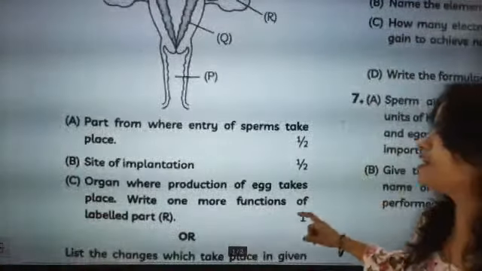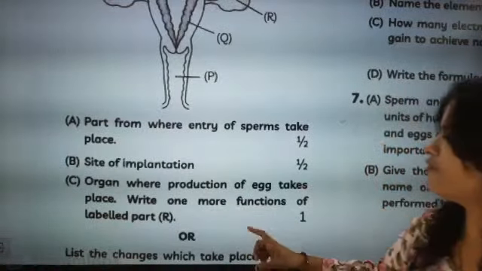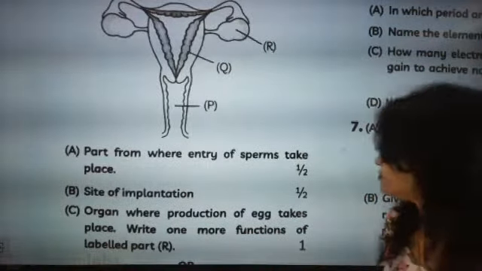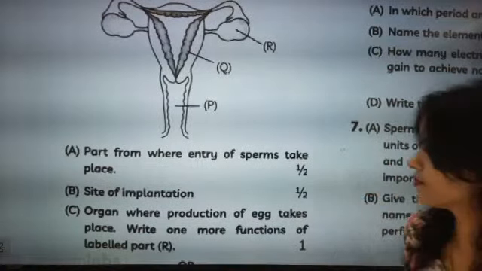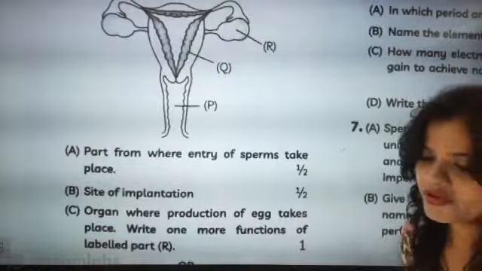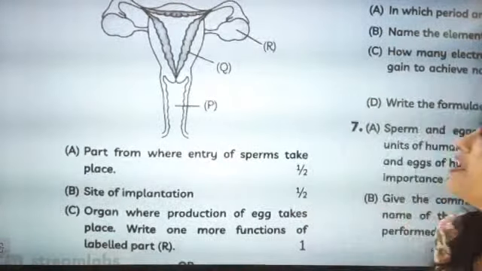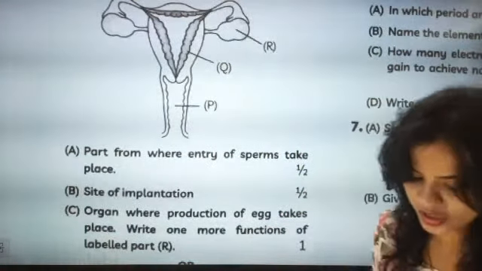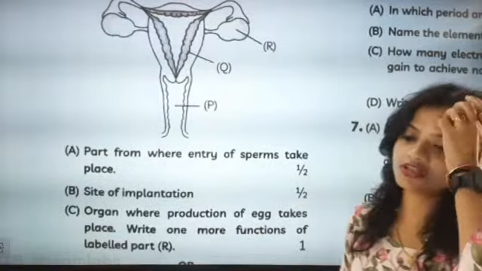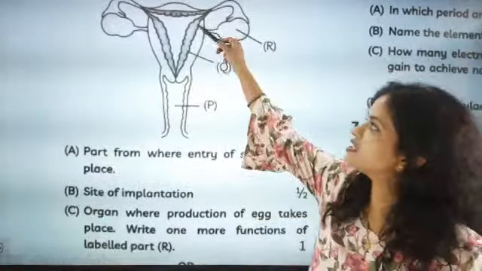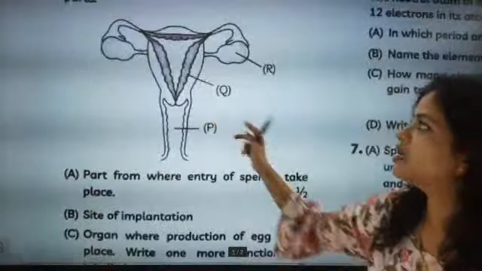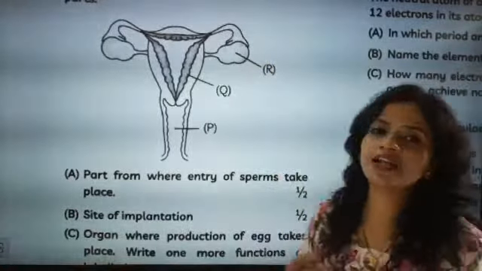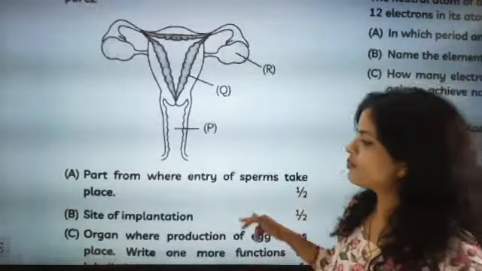Organ where production of egg takes place. Write one more function of labeled part R. Very good. So you have to write the name. P is called vagina. Q is what? Endometrium wall of the uterus, because at the time of teaching I taught you that this is the endometrium wall of the uterus. If you write like this, it will be very good. So R is the ovary. Ovaries are producing eggs.